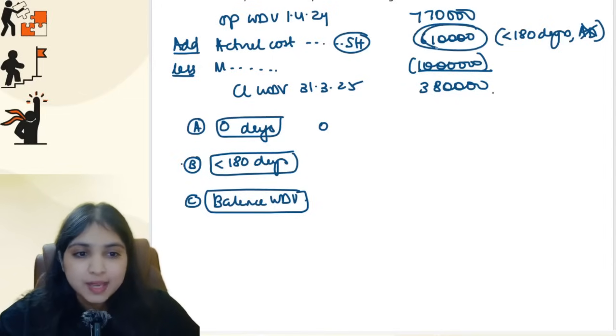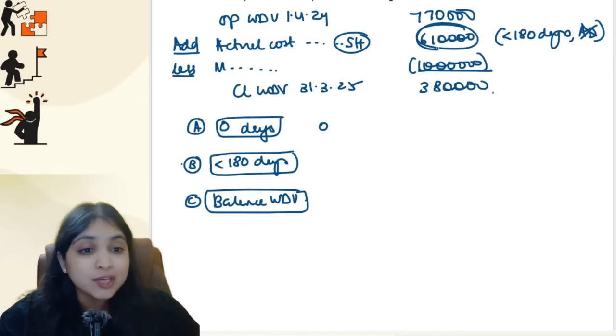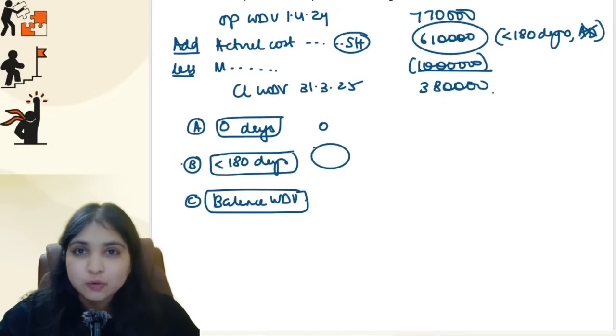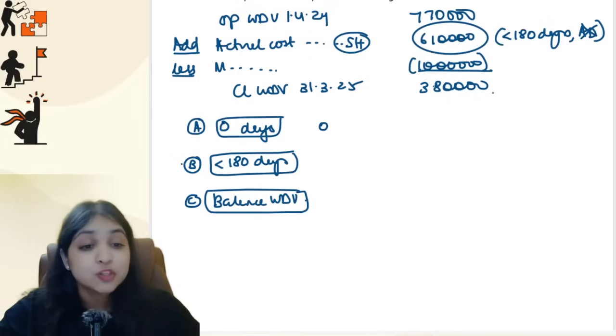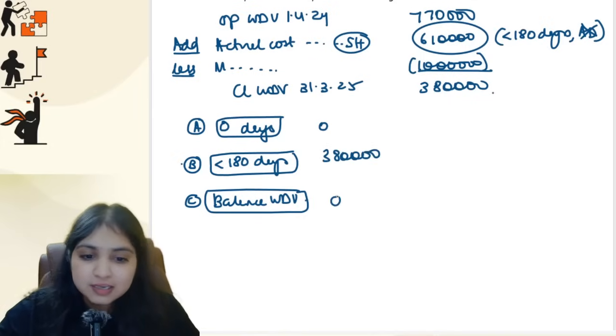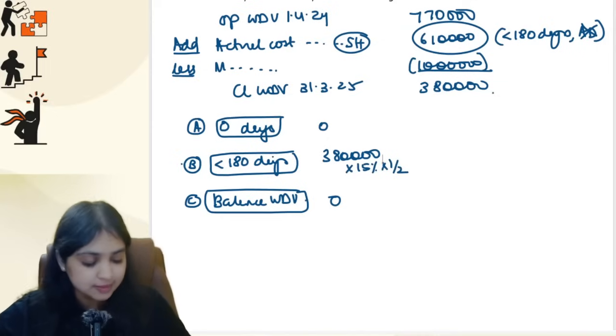Now tell me, do we have any new asset purchased which was put to use for 0 days? No. Do we have any new asset purchased which was put to use for less than 180 days? Yes, 6,10,000. But tell me, can I write the full 6,10,000 over here? No, because I have only 3,80,000 WDV left. So whatever I have, that alone I will write over here. And do I have any balance WDV left? No. So on this 3,80,000, my depreciation is going to be 15% into 1 by 2. Why 1 by 2? Because it was put to use for less than 180 days.